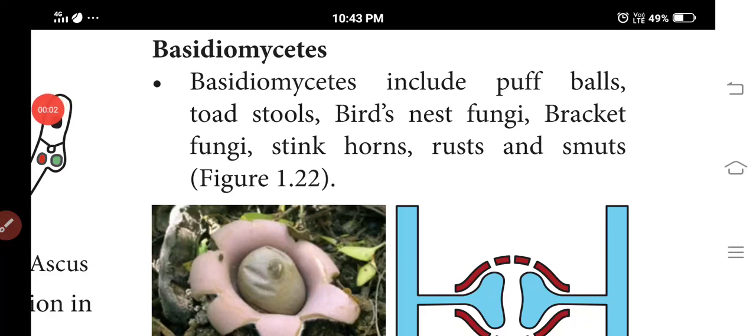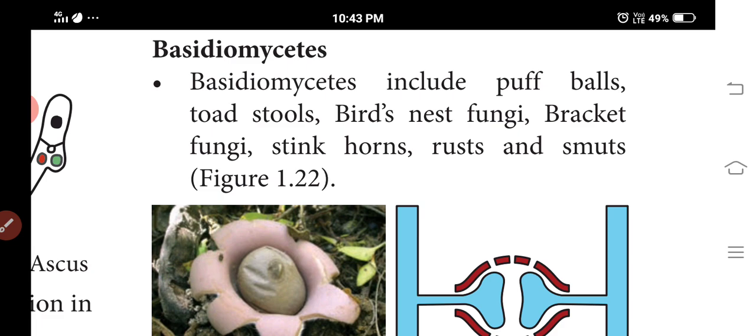Let us continue this video. Basidiomycetes. Last video we discussed oomycetes, ascomycetes and zygomycetes. Next, basidiomycetes.